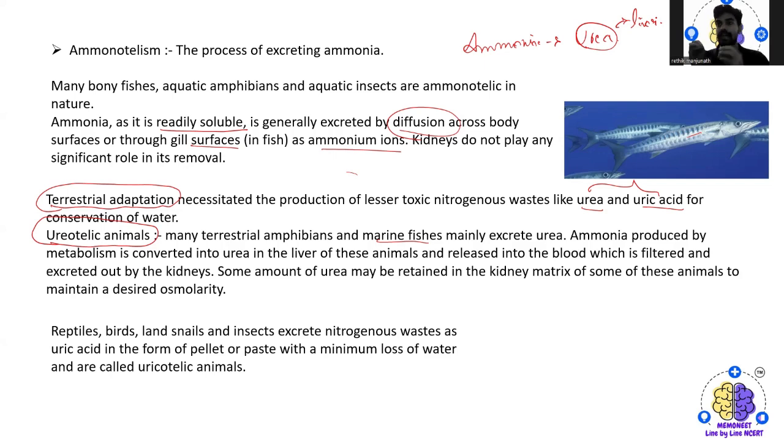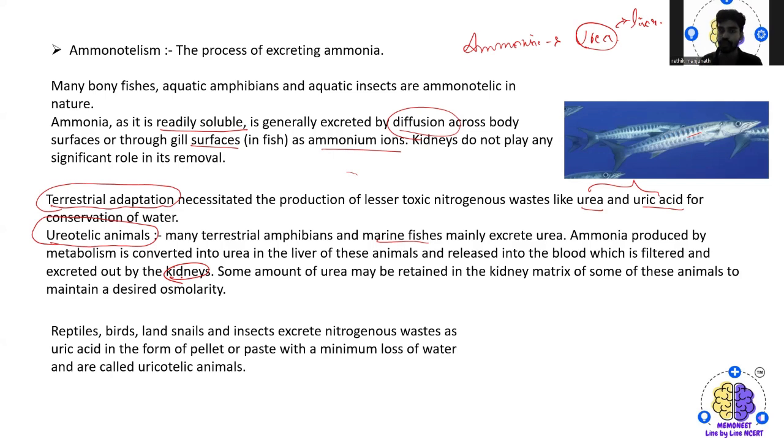Later, through the blood, it is filtered and excreted out by the kidney. So in ureotelic animals, the kidney plays a major role in removing waste from the body.